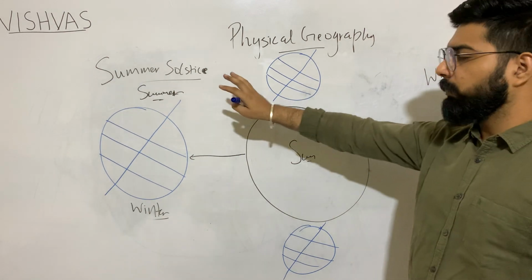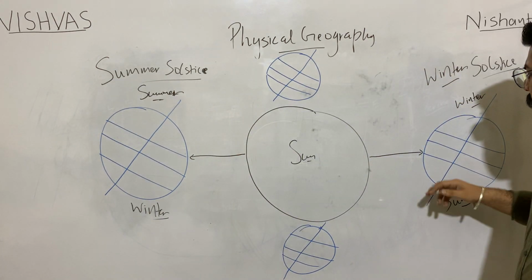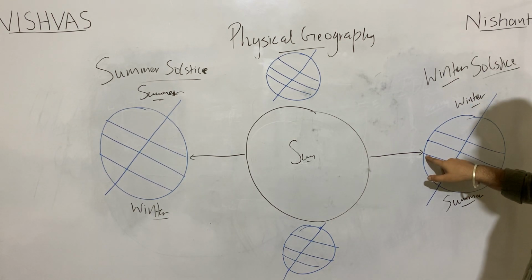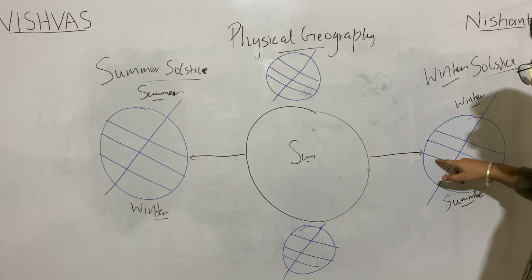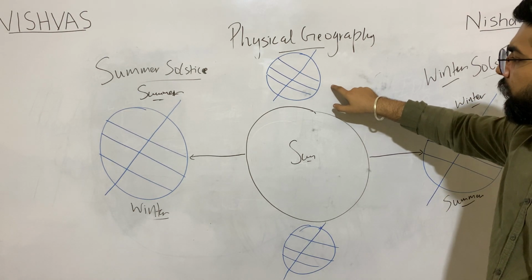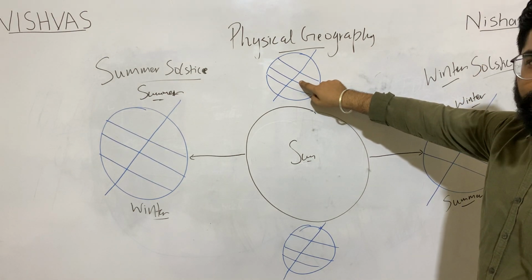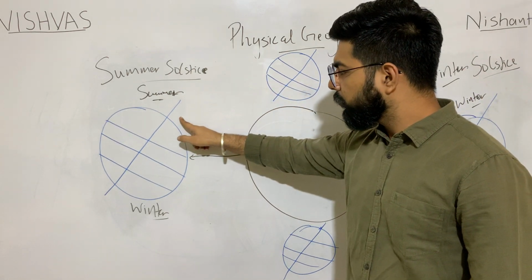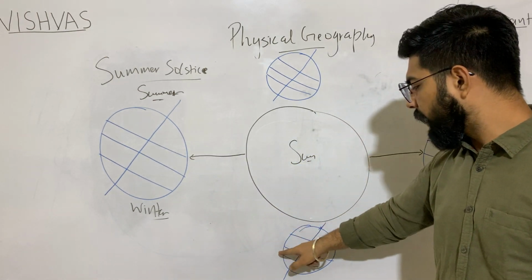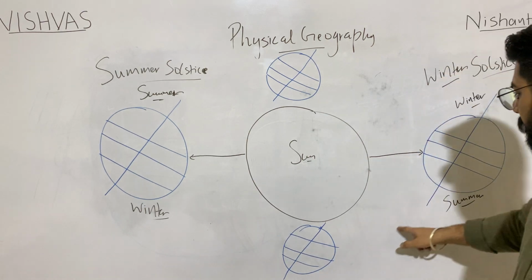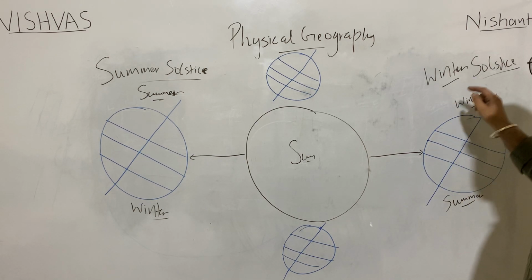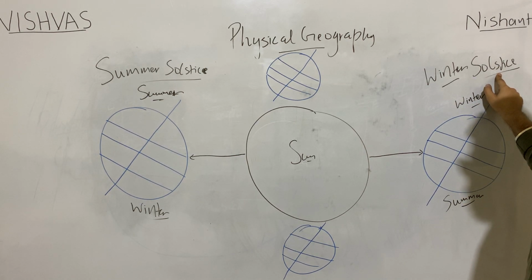Winter solstice, summer solstice. Now what happened? At this point of time, the sunlight, or insolation, was maximum at Tropic of Capricorn. As it moved from this point to this point, it took 3 months. The direct sunlight came on the equator. 3 months, direct sunlight came on Tropic of Cancer. 3 months, direct sunlight came again on the equator. 3 months, direct sunlight came on Tropic of Capricorn. So solstice means to reach its maximum point.